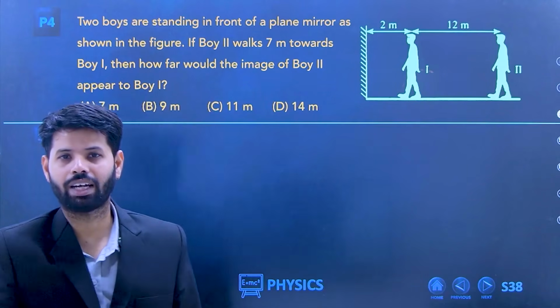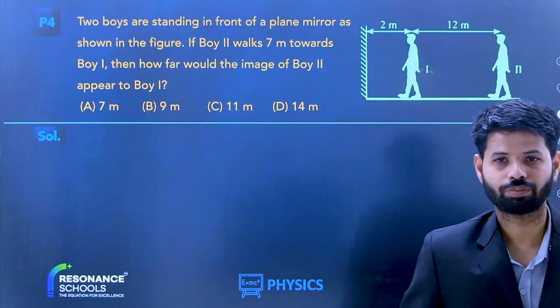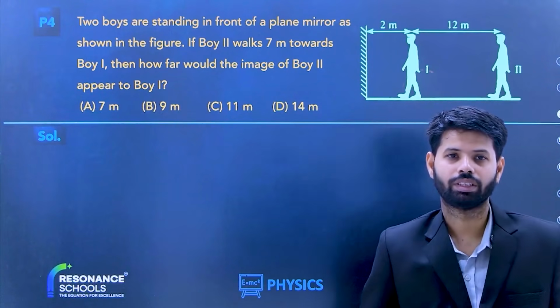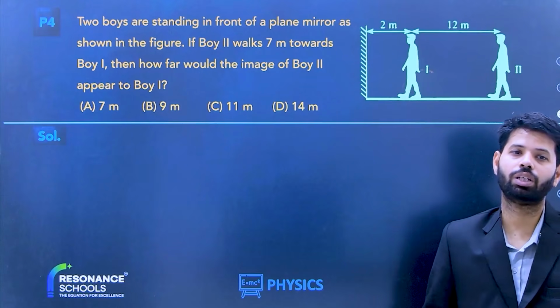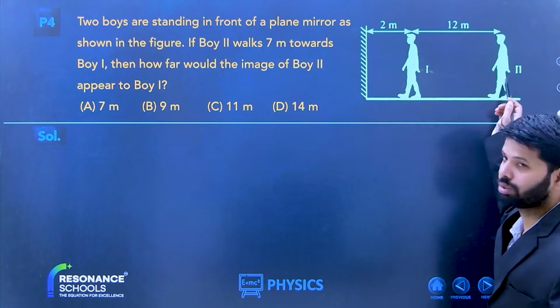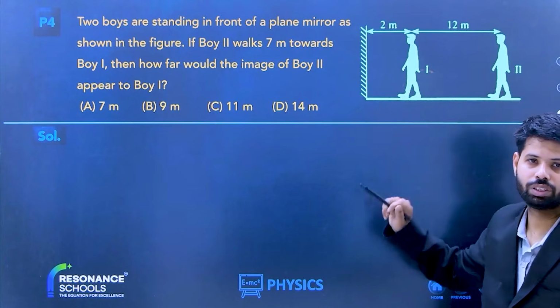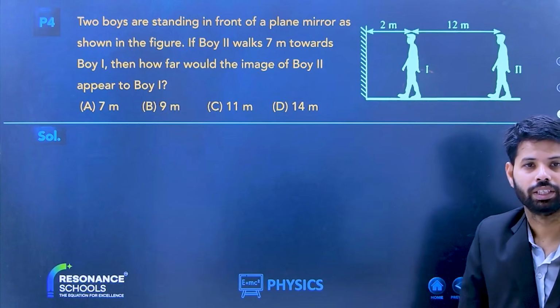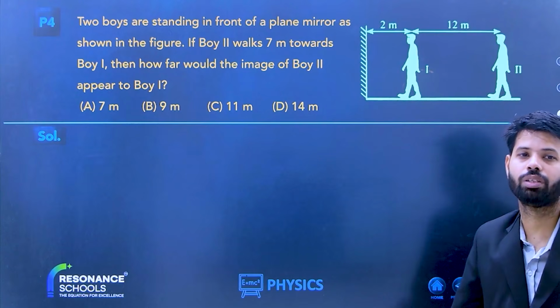2 boys are standing in front of a plane mirror. Okay. They are standing in front of a plane mirror. And what are they doing? As shown in the figure, if boy 2 walks 7 meters towards boy 1. Okay, which is boy 2? This is boy 2, this is boy 1. And boy 2 is moving towards boy 1. How much? 7 meters towards boy 1. Then how far would the image of boy 2 appear to boy 1?